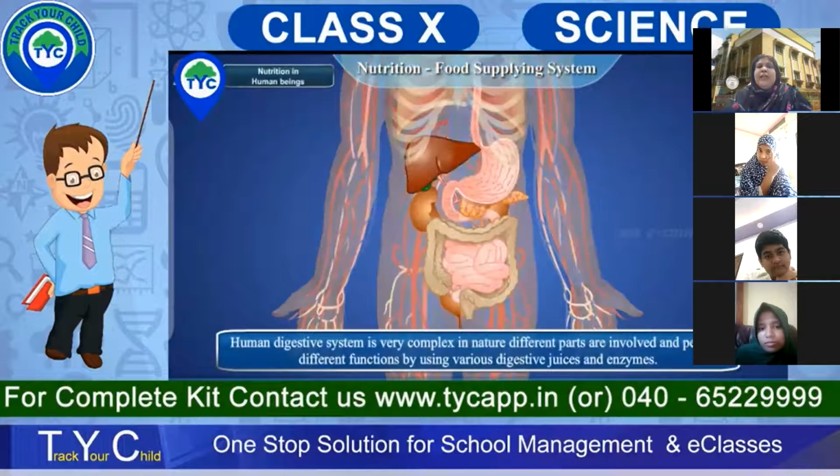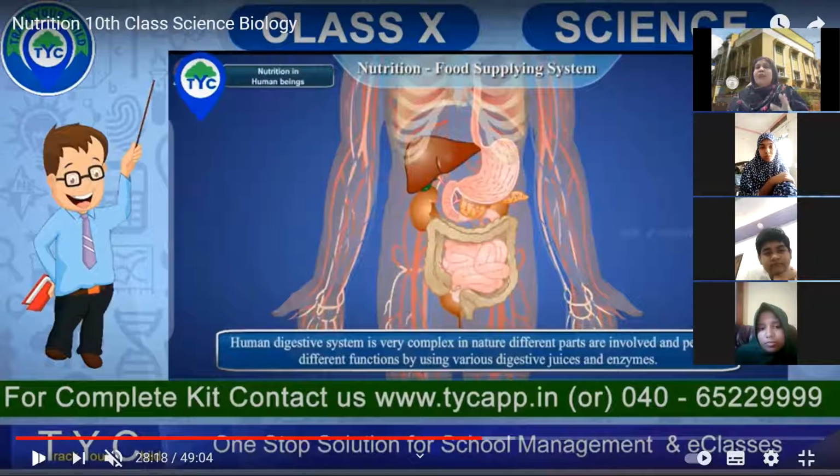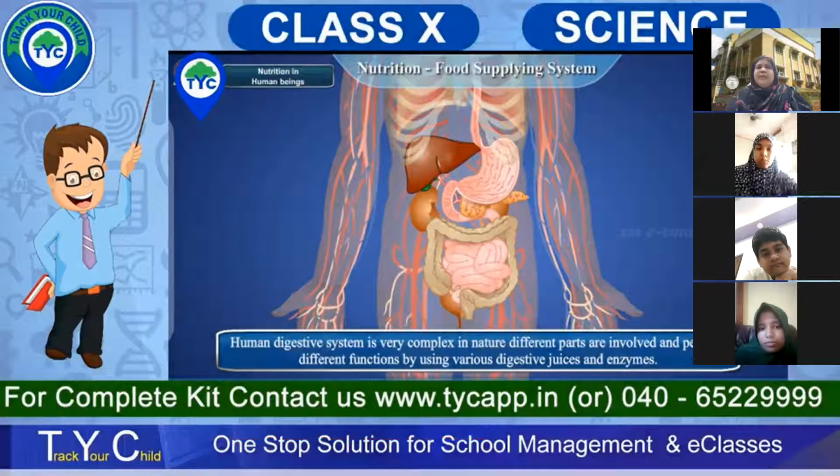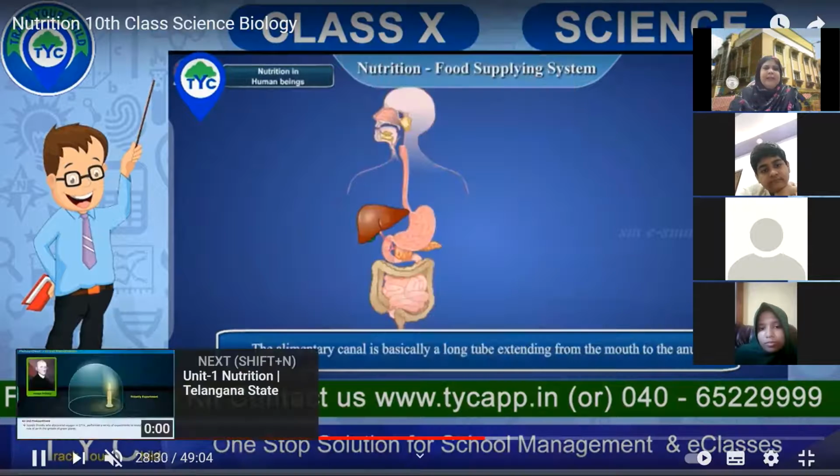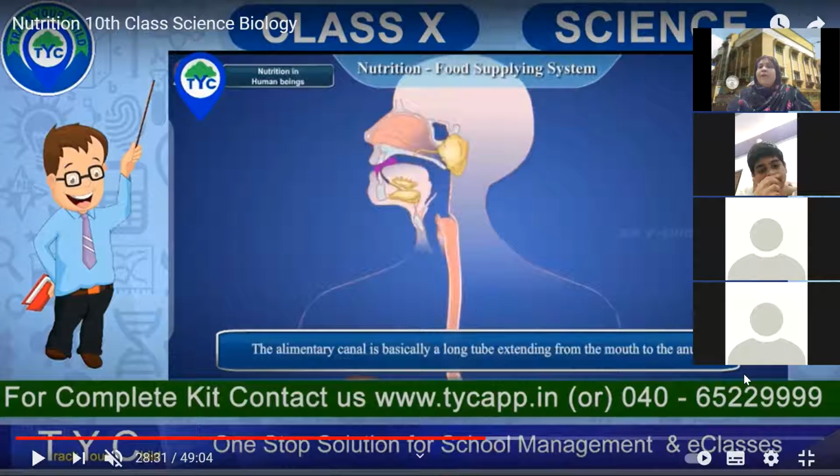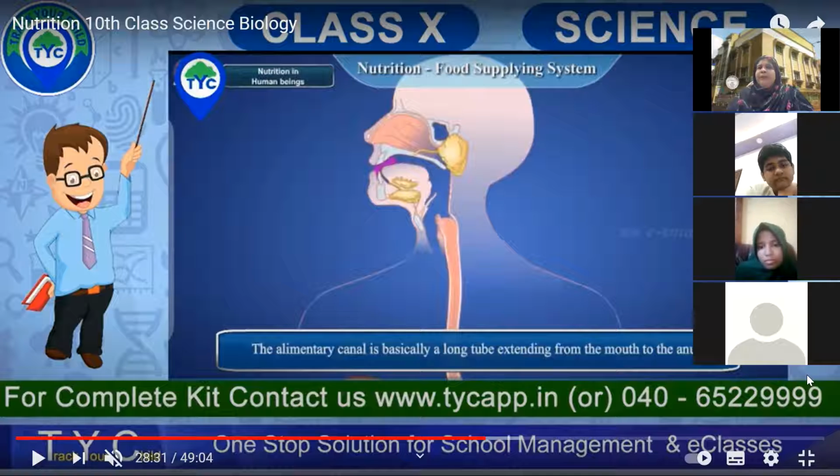Now, if you look at how nutrition happens in the human being, we are the most evolved organisms. So how is it happening in our body? The human digestive system is very complex in nature. It has got different parts and different functions, digestive juices, enzymes. It starts from the mouth to the anus. So let us see what all are the different parts which we can see here.